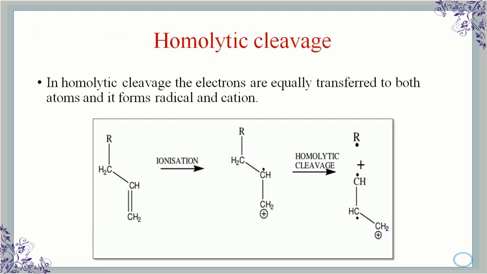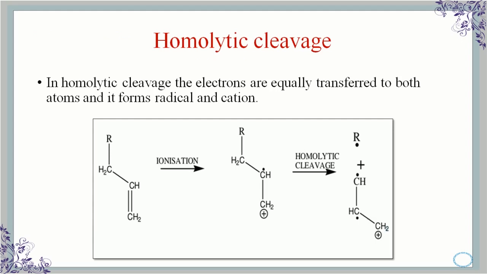In homolytic cleavage, the electrons are equally transferred to both atoms and it forms a radical and cation. Here the breaking of a covalent bond takes place such that each fragment gets one of the shared pair of electrons. This produces a free radical atom with an unpaired valence electron.